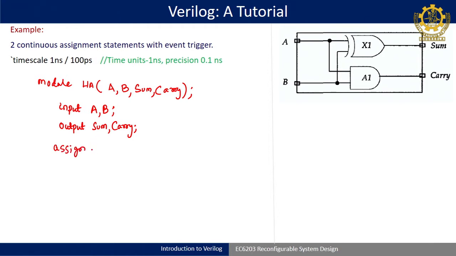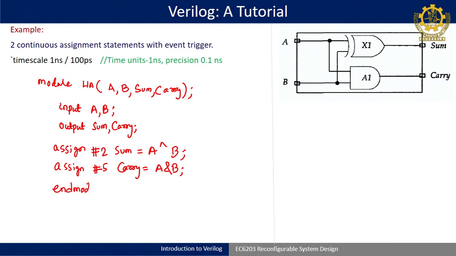So, assign #2 sum is equal to A XOR B, semicolon, then write down assign #5 carry is equal to A and B. Okay. So, finally, you write down end module. End module is a single word, just remember that it does not have any semicolon following it.